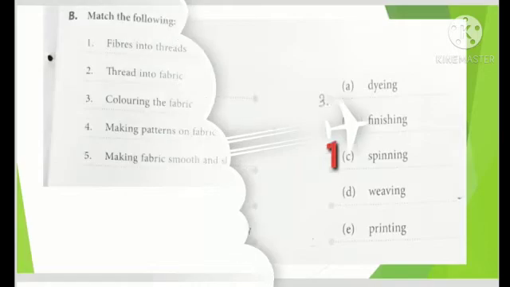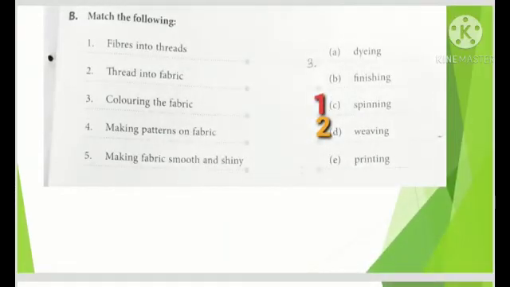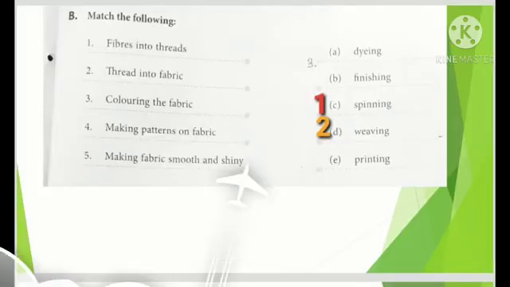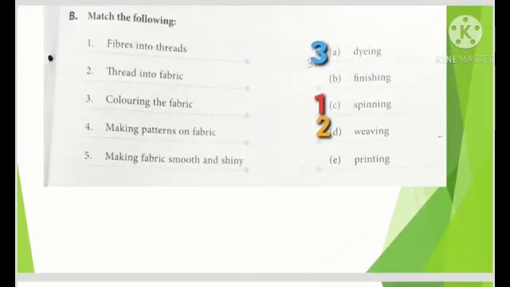Now match the following. Fibers into thread is done with the help of spinning, and thread into fabric with the help of weaving. Now the third one, coloring the fiber is known as what? That is known as dyeing. Number 4, making patterns on fabric. This is so simple.